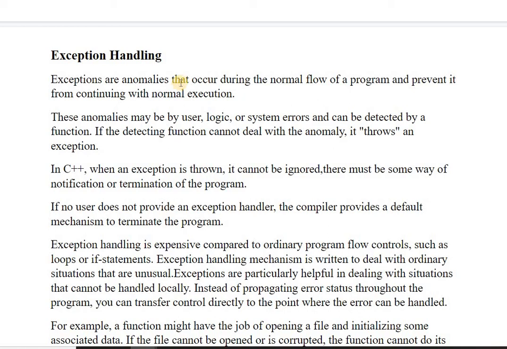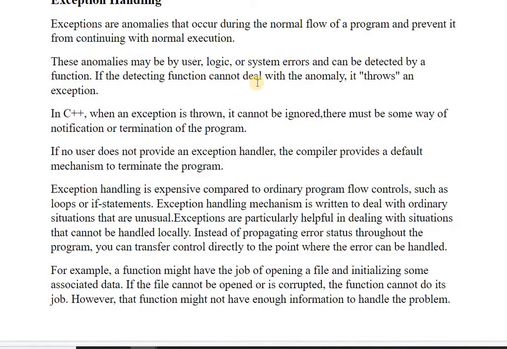These are the situations which take your program in some other direction, and whatever output you expect from your program, it will not produce that output, but it will produce some other output which was not expected by the programmer. These anomalies may be generated by users, by the logic we write, or by system errors, and any function can also detect these anomalies. If the detecting function cannot deal with the anomaly, it just throws the exception.